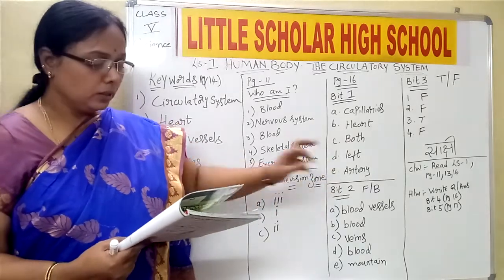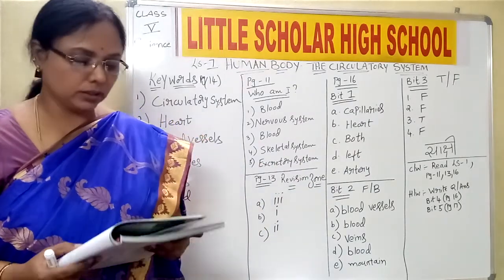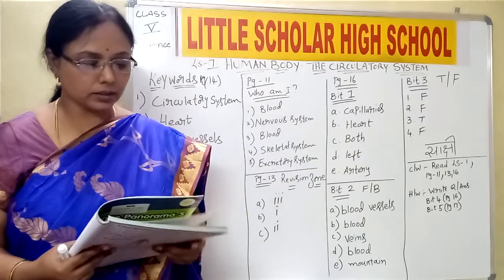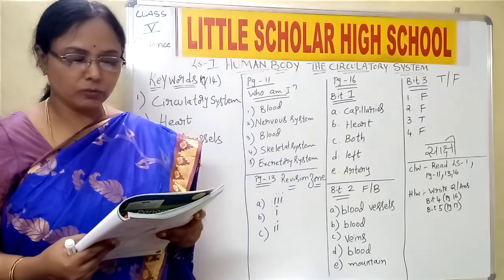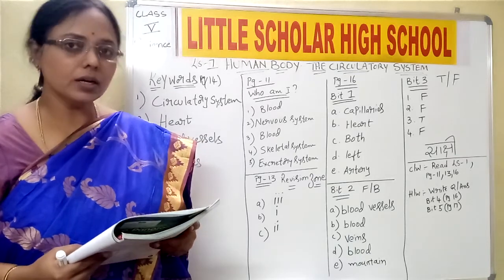Then next, dash pumps blood. Naturally the answer is heart. Then write heart there. Next, which of these is a type of blood vessel? It is both artery and vein. Both are blood vessels.